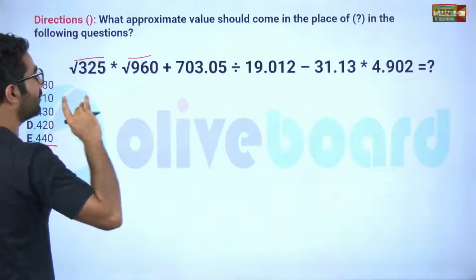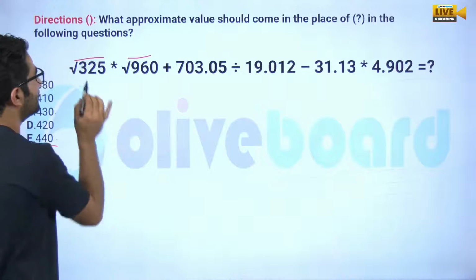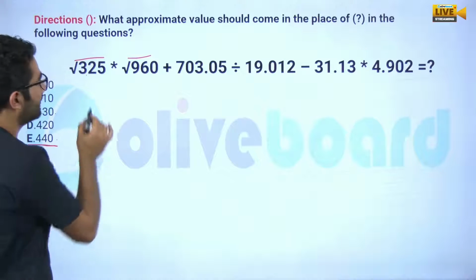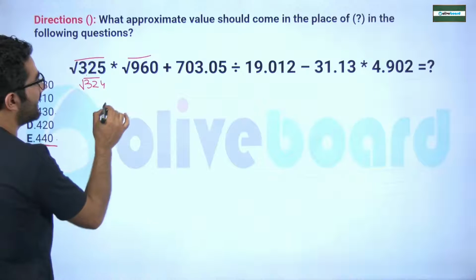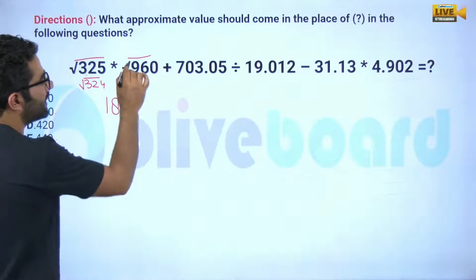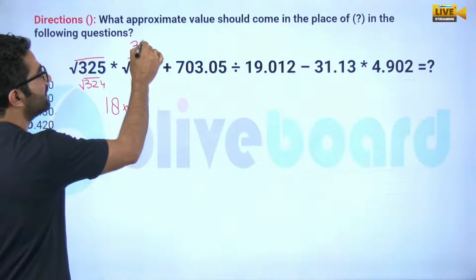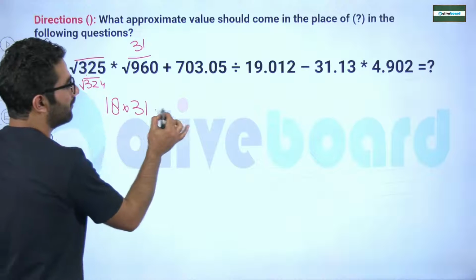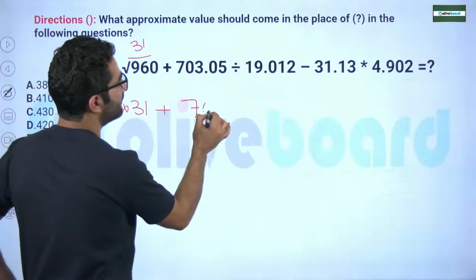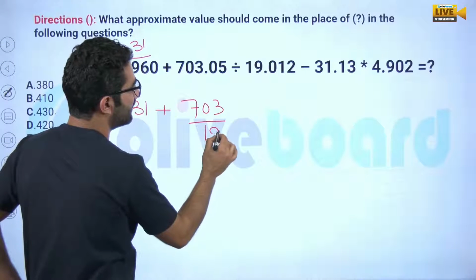We know that 18 into 18 is close to 324, so under root of that will be 18. Can I write it is 18? We know that 961 is 31 into 31. Now, it is how much? It is 703 divided by 19.